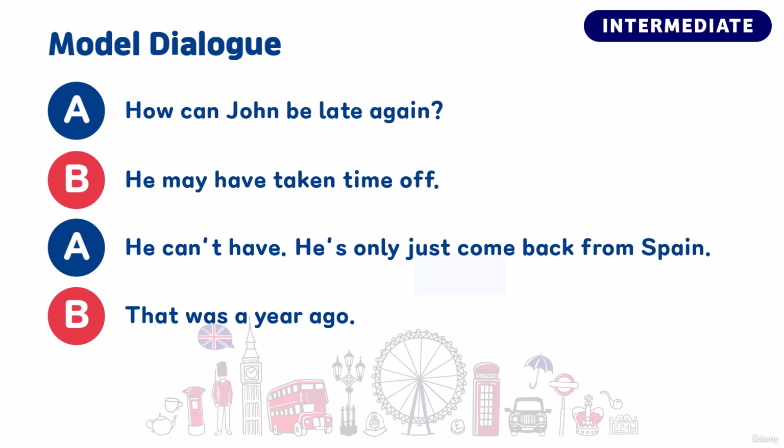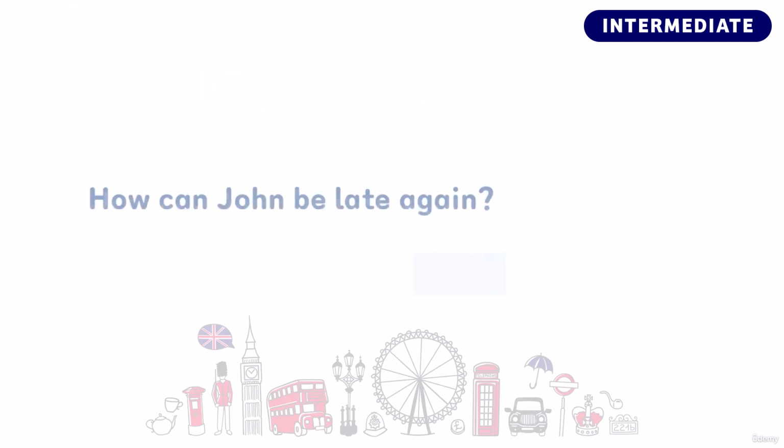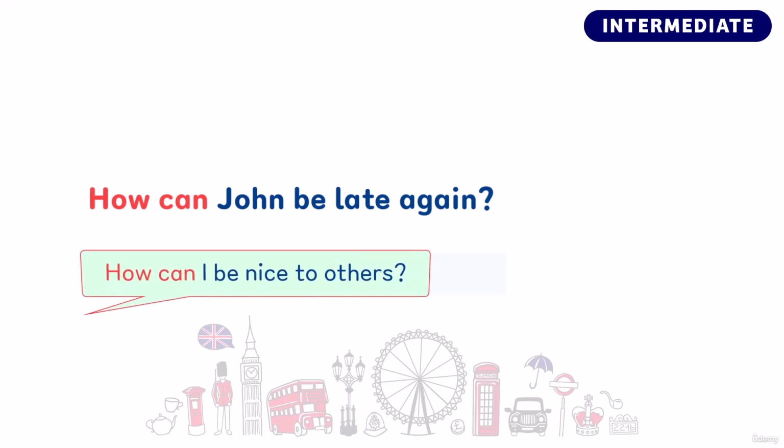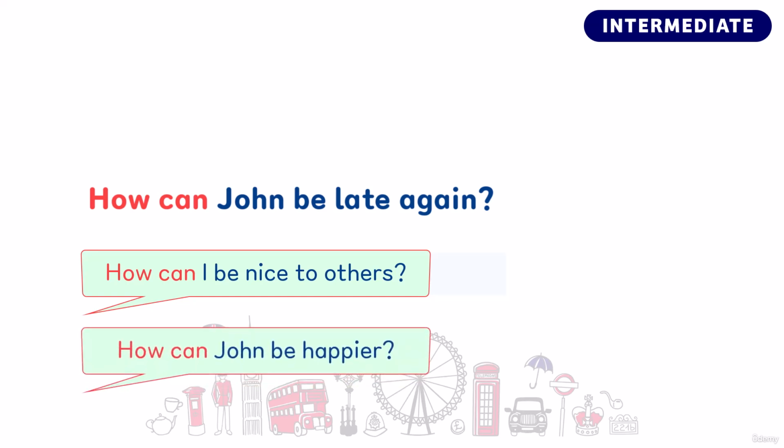Okay, so again, it seems John is late, as person A said this about John. How can John be late again? Now, in general, when we ask a question that begins with how can, we are asking someone the method of doing something. For example, to ask the method of being nicer to others, I can ask, how can I be nice to others? Or to ask the method of John being happier, we can ask, how can John be happier?